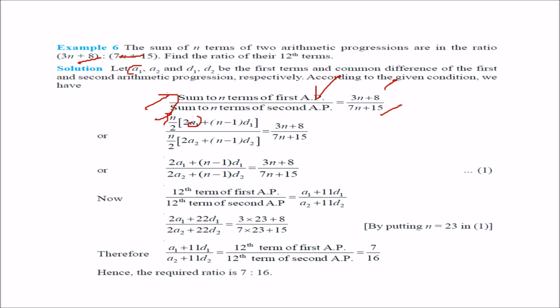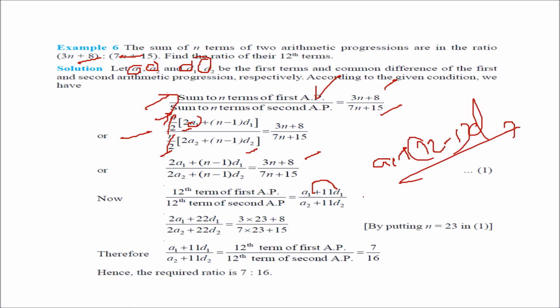Take a1 and a2 as the first terms of the two progressions, and d1, d2 as their common differences. The ratio of sums is n by 2 into 2a1 plus n minus 1 into d1, over n by 2 into 2a2 plus n minus 1 into d2. The 12th term of the progressions is a1 plus 12 minus 1 into d1, so it will be a1 plus 11d1 over a2 plus 11d2.